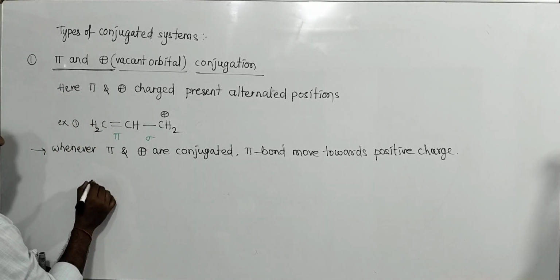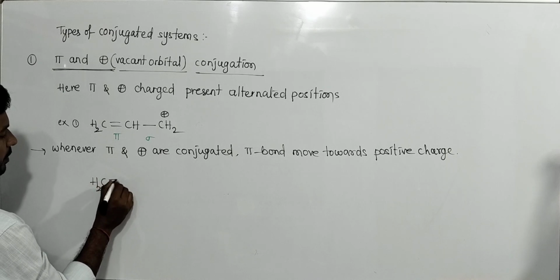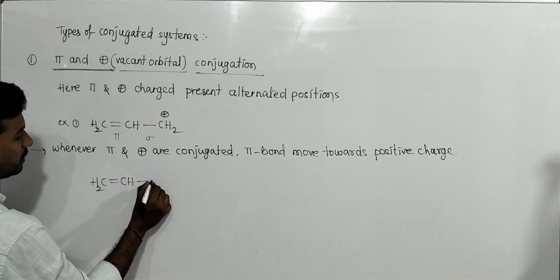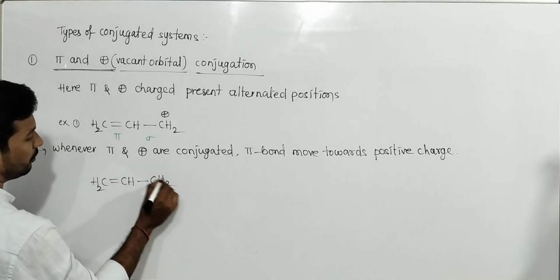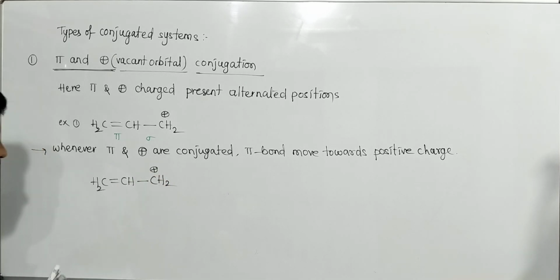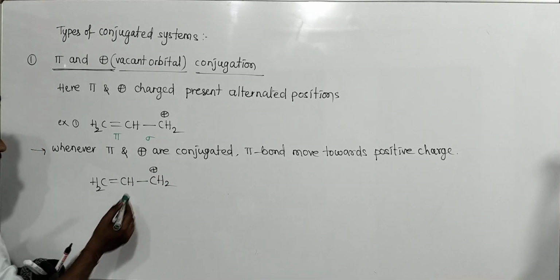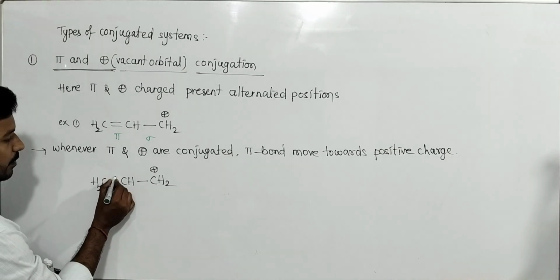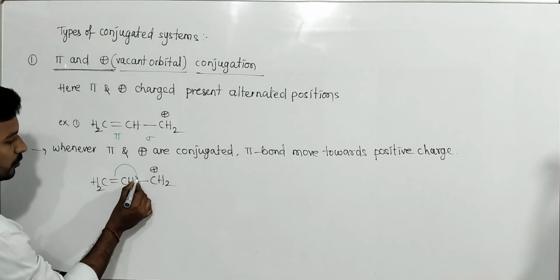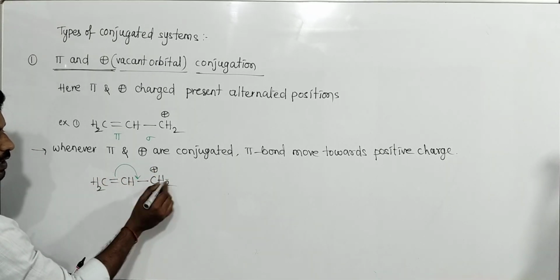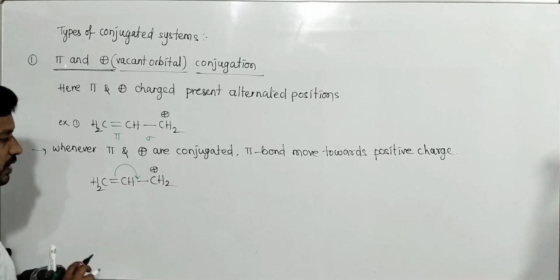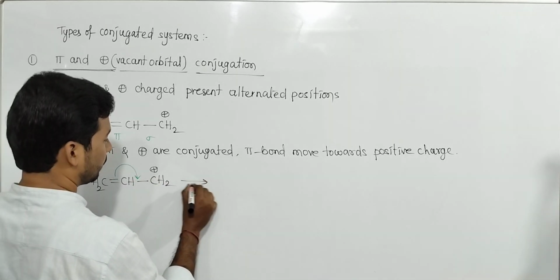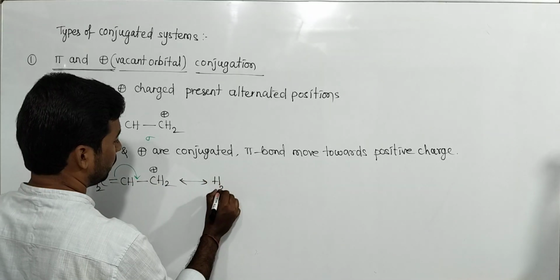The pi bond, then alternate sigma, then the positive charge: this is a conjugative system. The pi bond moves towards the positive charge, and in this way delocalization takes place.